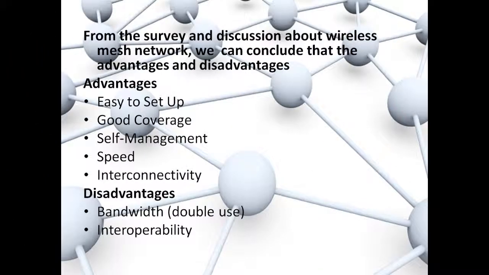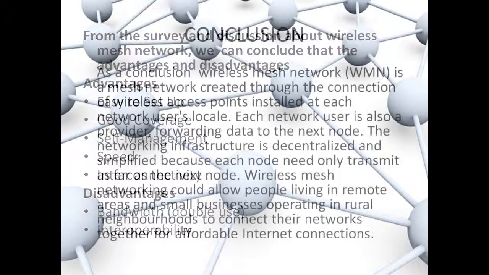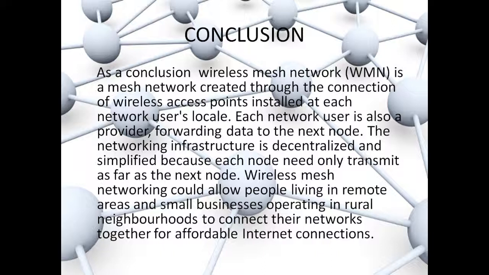From the survey and discussion about wireless mesh networks, we can conclude the advantages and the disadvantages. As a conclusion, a wireless mesh network is a mesh network created through the connections of wireless access points installed at each network user's location. Each network user is also a provider, forwarding data to the next node. The networking infrastructure is decentralized and simplified because each node needs only transmit as far as the next node.